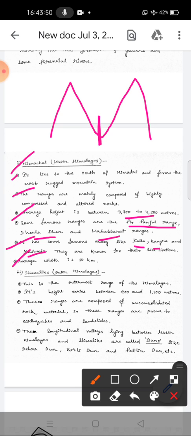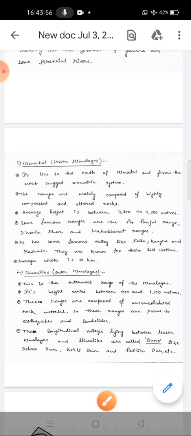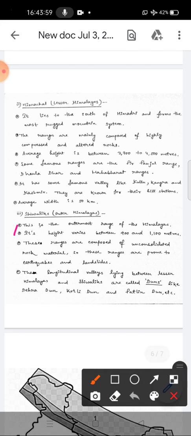The third range is Shivaliks. Another name of Shivaliks is Outer Himalaya. This is the outermost range of the Himalayas, that means the southernmost, we can say. Its height varies between 900 and 1,100 meters, so it is the lowest in elevation compared to the above two ranges.